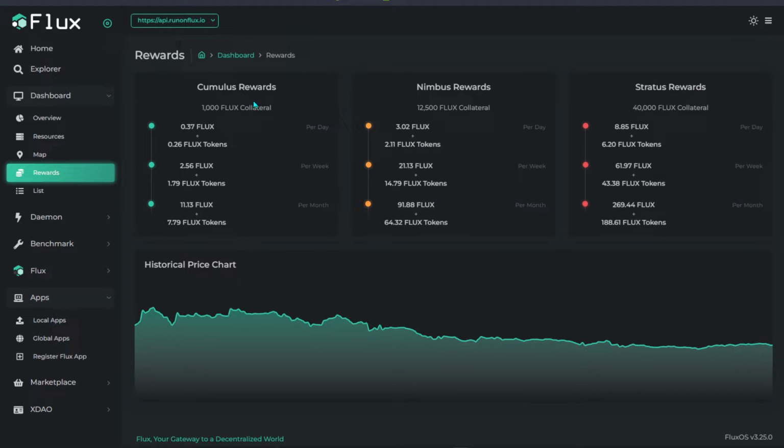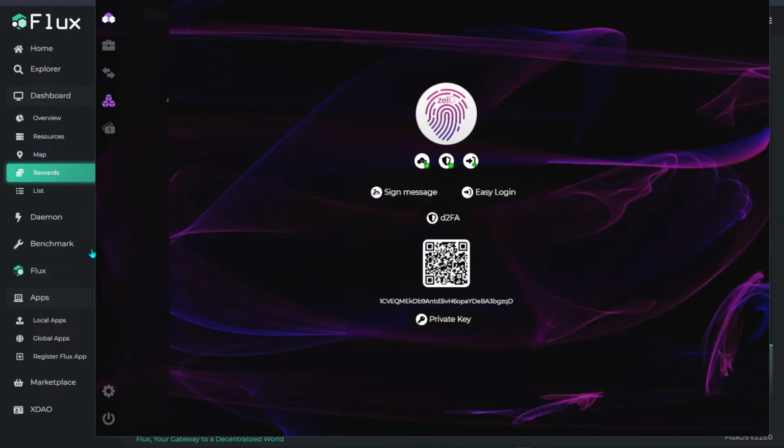So we're going to look at how much you can be making. For Cumulus, you can see this amount, plus the Flux token, basically the parallel rewards, I believe. And this is the total amount that you can actually be making. Per day, you can make around 0.5 or 0.6 Flux if you go for the Cumulus. And of course, to run the node, the uptime has to be 24/7. And I'm going to show you some examples.